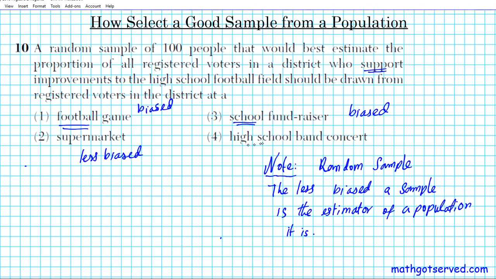And then lastly, high school band concert. What do you think about this? Does it look biased to you? Absolutely, you're selecting people that are in high school. So that automatically gives them a bias towards supporting the improvements because they are in high school and they have a favorable view of improving anything related to high school. Okay, so the least biased population area is in the supermarket, and this is the best way you can get a good random sample concerning the data you are trying to collect.